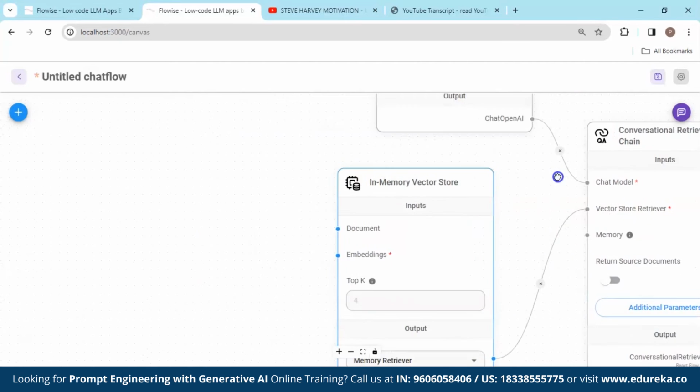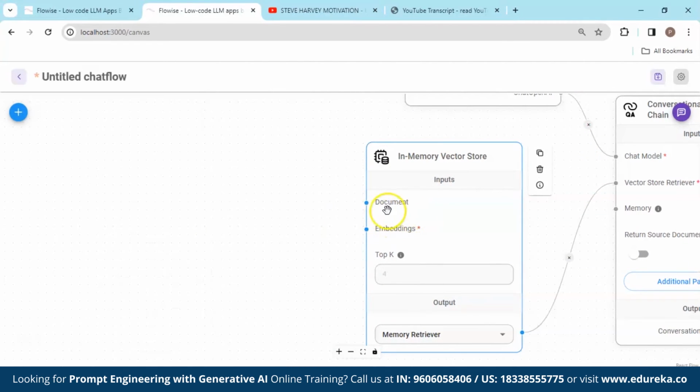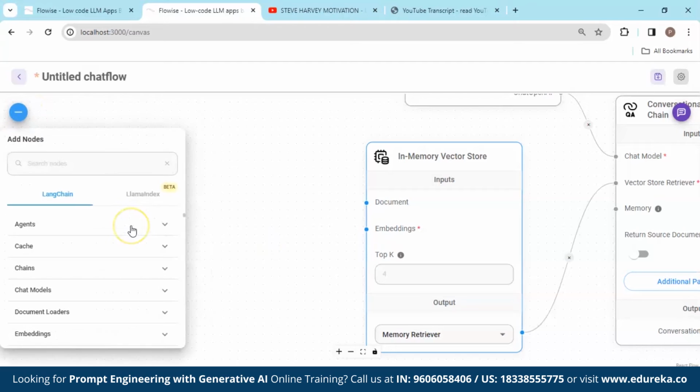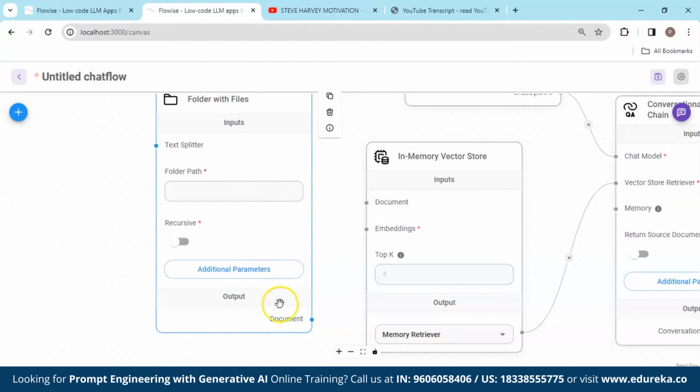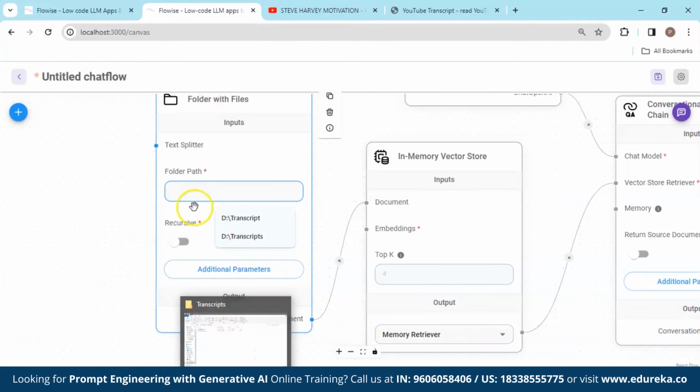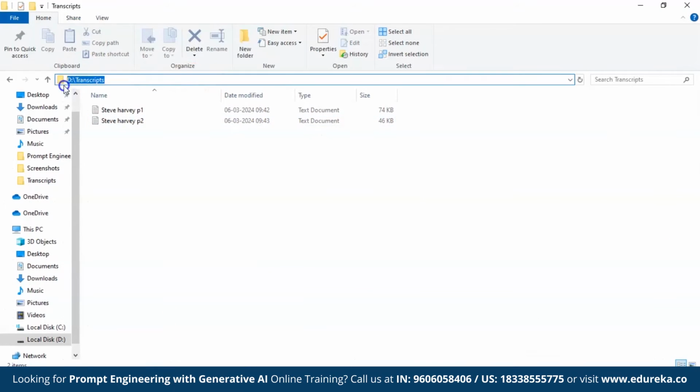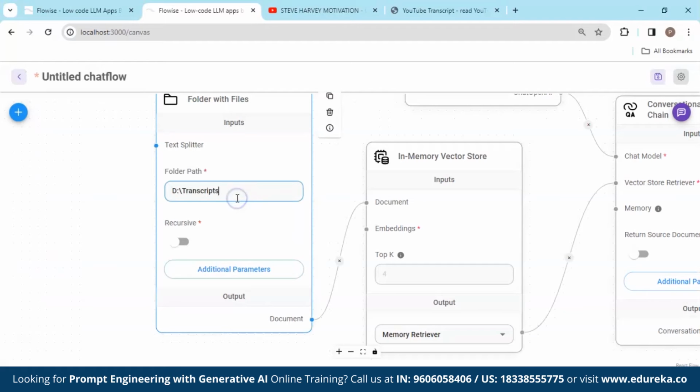So, as I already told you, in this document section, we are going to store the transcripts that we have downloaded. So, how to do that? Again, Add Nodes, go to Document Loaders, and then select Folder with Files. Drag and drop, put it over here, output to the input. Now, in the folder path section, we have to put the path of our transcripts. So, over here, Control C. And again to our Flowise, folder path, Control V.